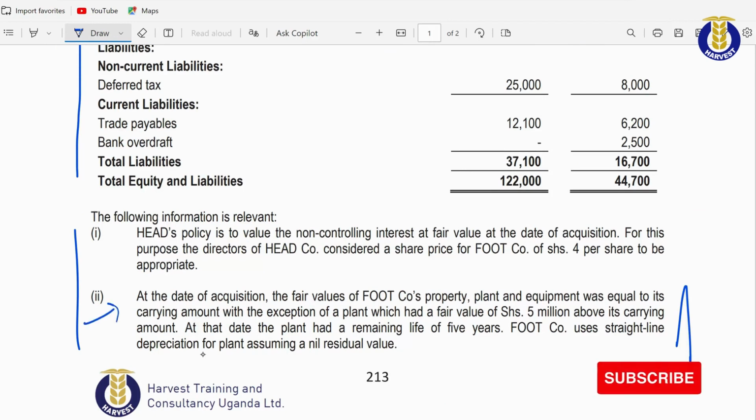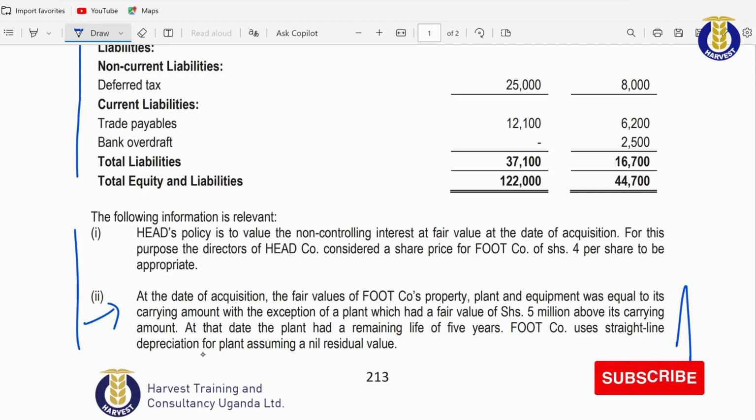According to Roman 2, we are told that at the date of acquisition, the fair value of food company's property, plant and equipment was equal to its carrying amount, with the exception of a plant, which had a fair value of 5 million above its carrying amount.